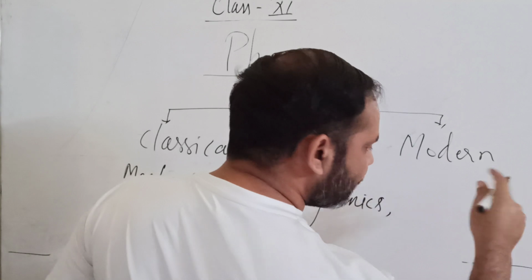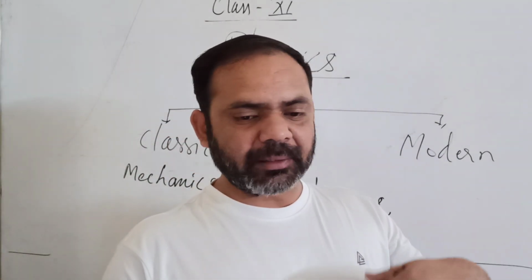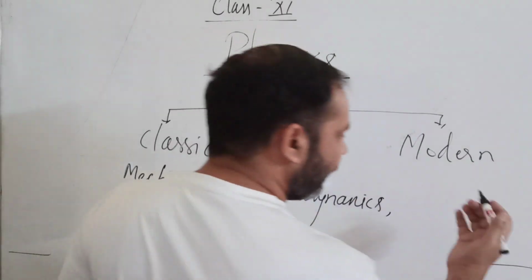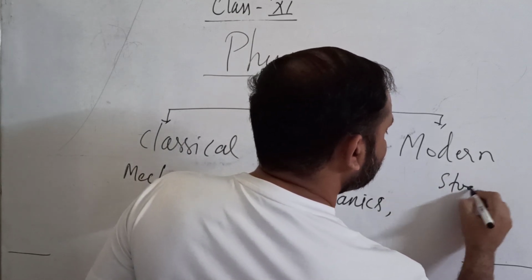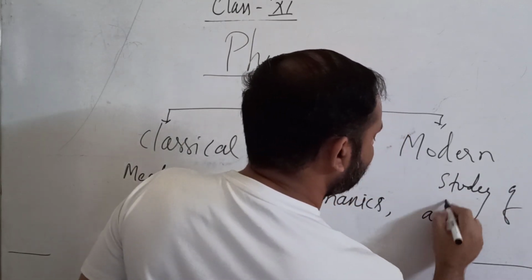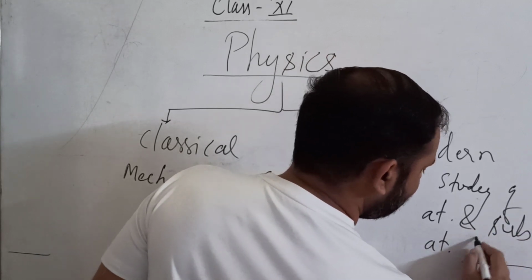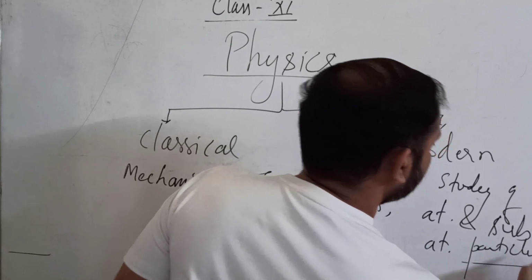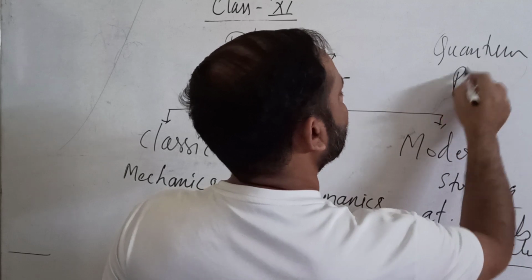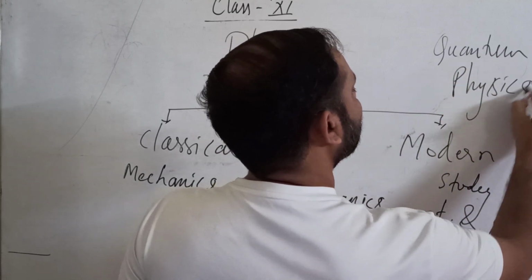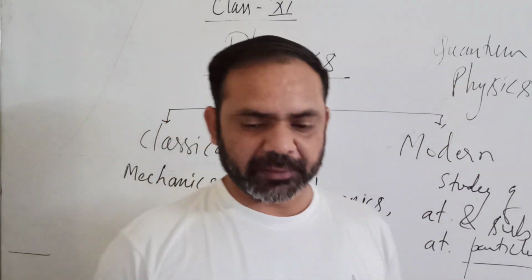Now in modern physics, the work actually started in the 1900s, in the 20th century, about the study of atomic and subatomic particles, which we also call quantum physics. So particularly we discuss quantum physics in modern physics.